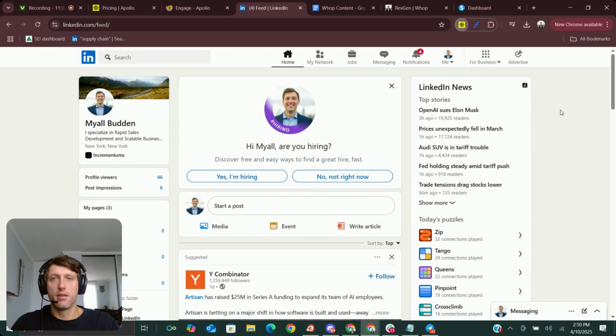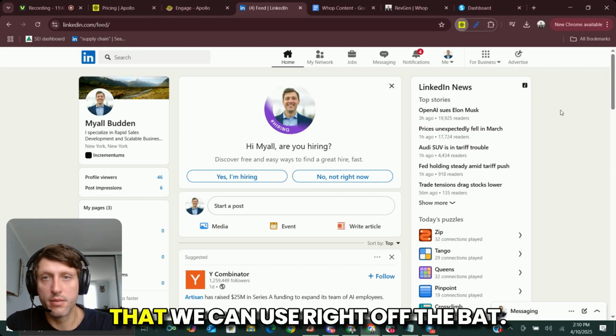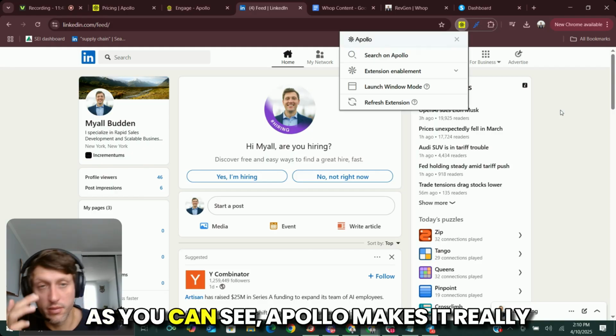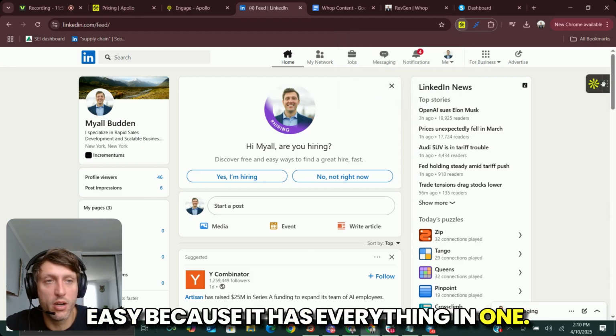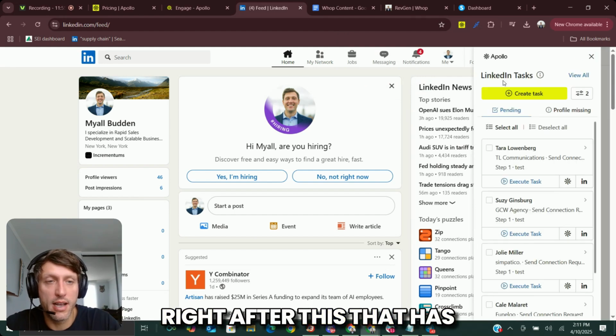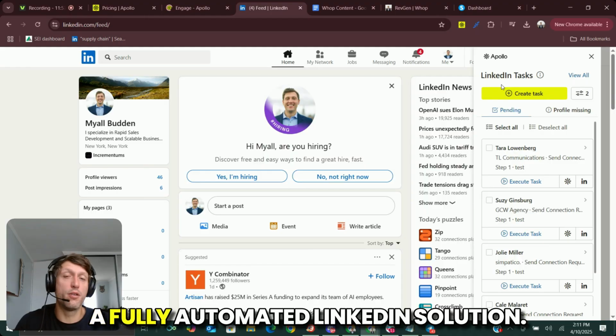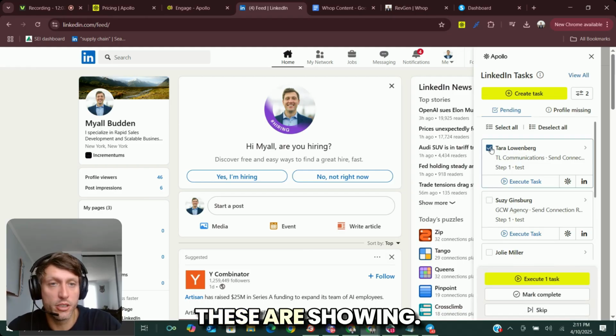So I wanted to show a couple of tools that we can use right off the bat. As you can see, Apollo makes it really easy because it has everything in one. I'm going to show you another tool right after this that has a fully automated LinkedIn solution. However, as you can see here, these are showing.